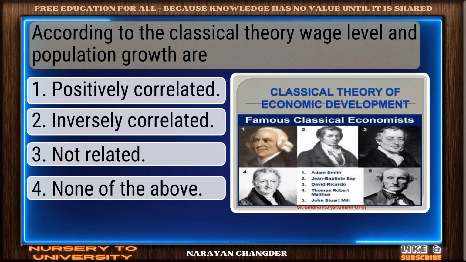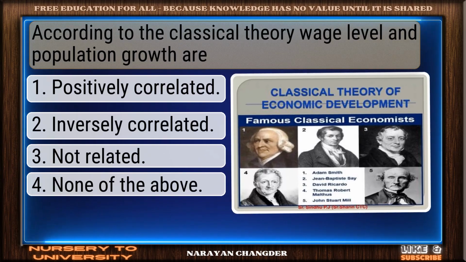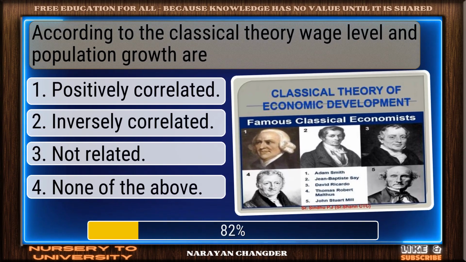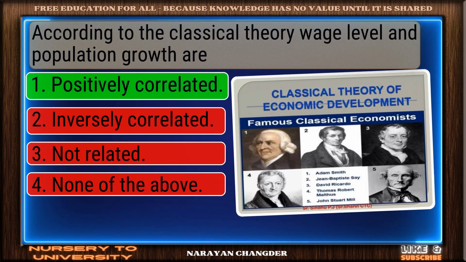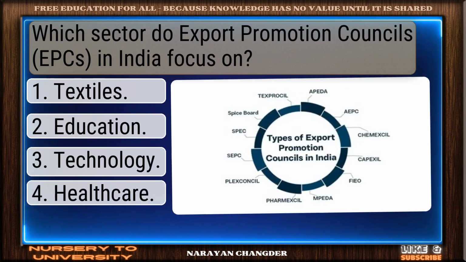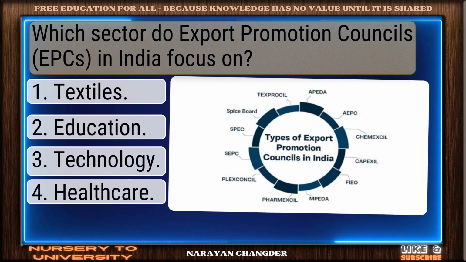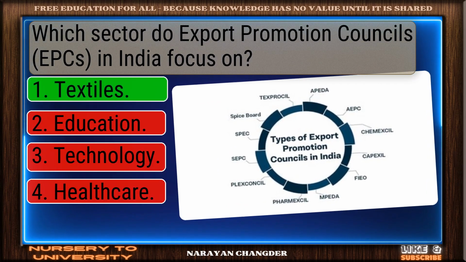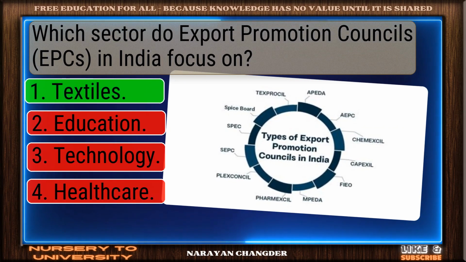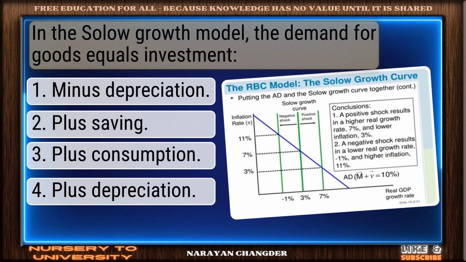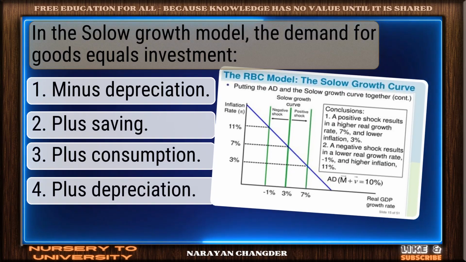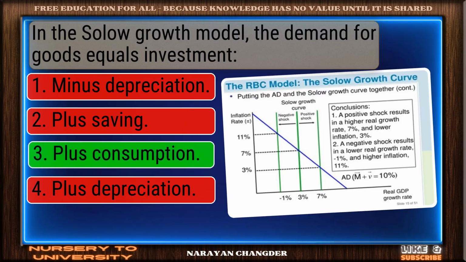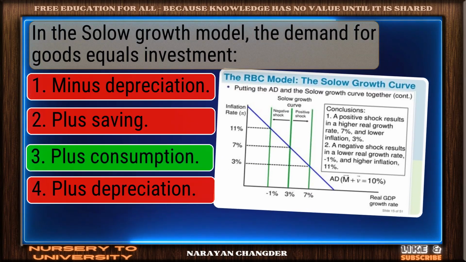According to the classical theory, wage level and population growth are... Good job. Your answer, positively correlated, works well here. Which sector do export promotion councils in India focus on? Exactly. Textiles makes sense and it is the right choice. In the Solow growth model, the demand for goods equals investment... On track. Plus consumption is the correct answer.